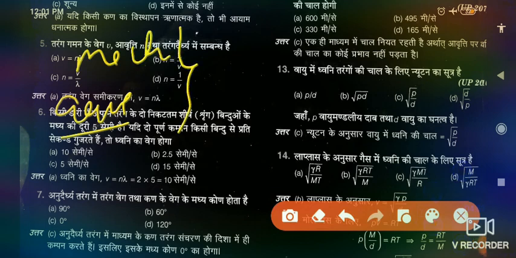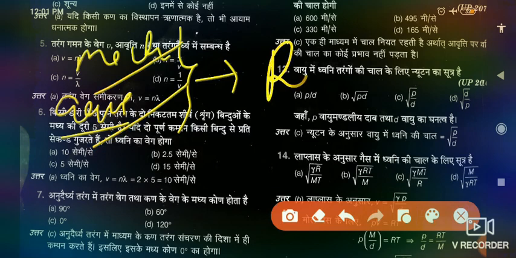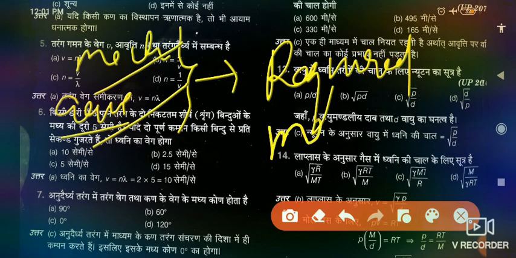Mechanical waves are those waves which require a medium to propagate. We can define this in simple terms: they require a medium to propagate.